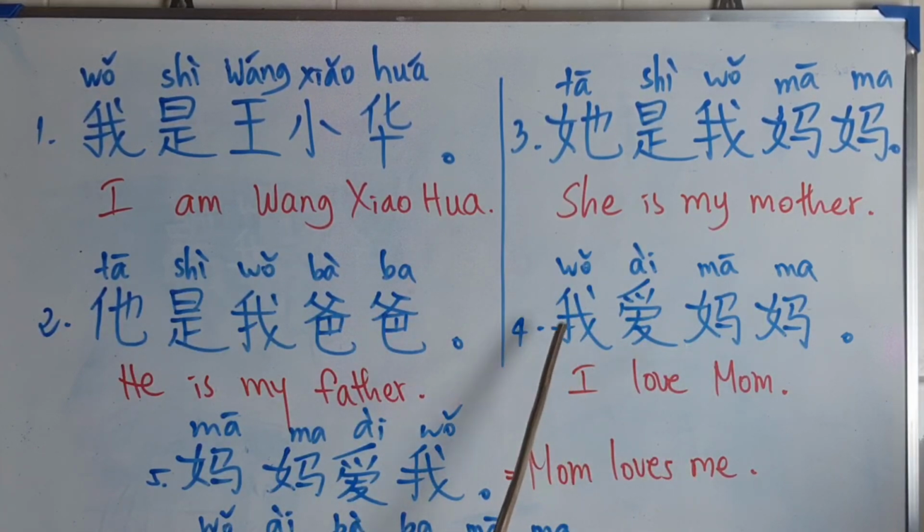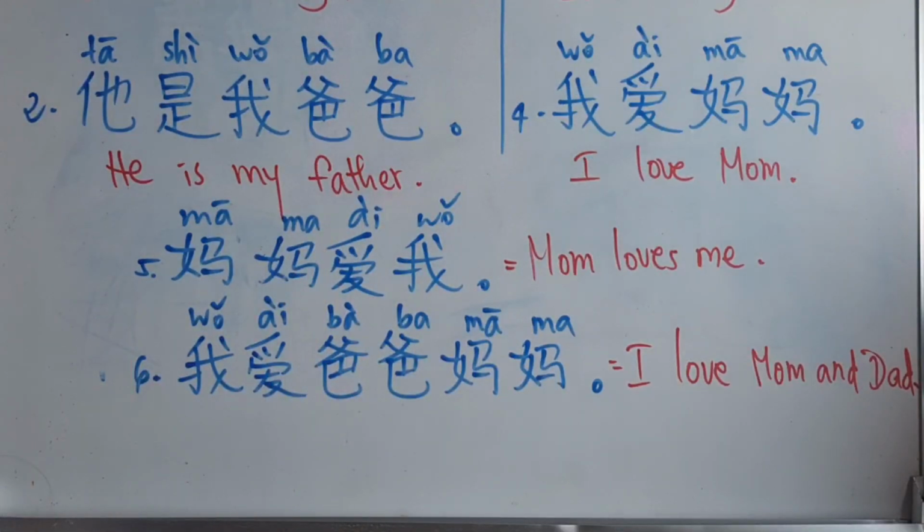Okay. Number 4. I love mom. In Chinese we say 我爱妈妈. 我爱妈妈. 我 means I, 爱 means love, 妈妈 means mama, mother or mom. 我爱妈妈, I love mom. Yes, it's simple and easy.